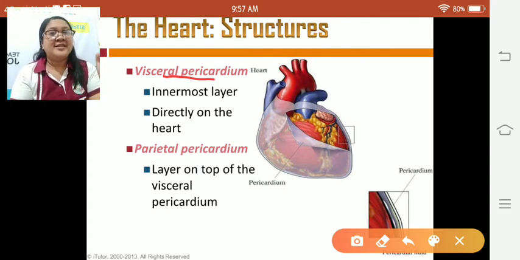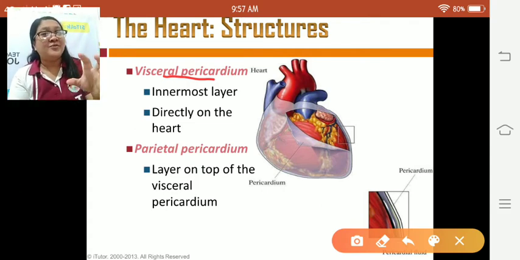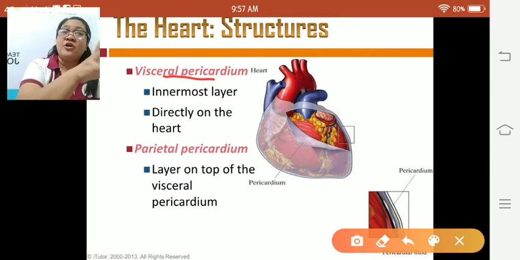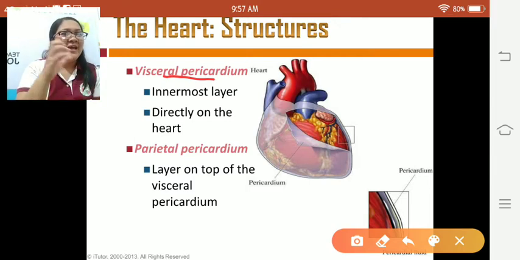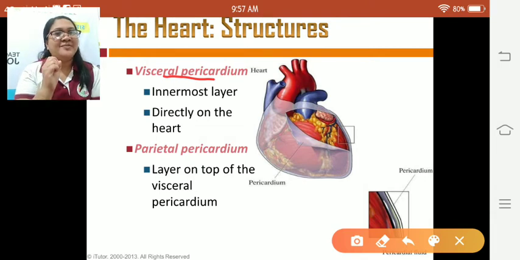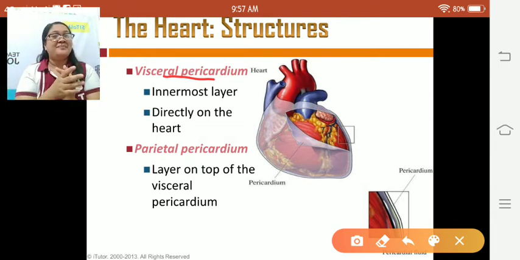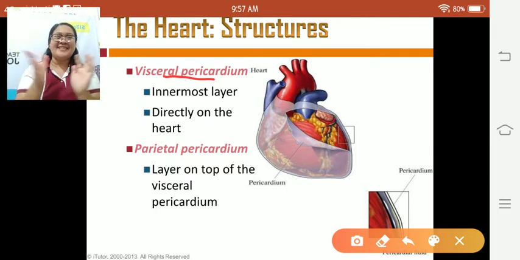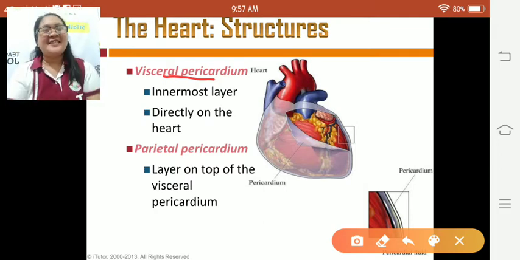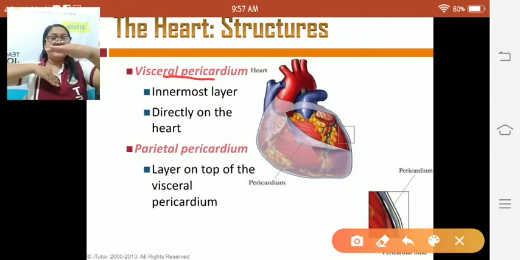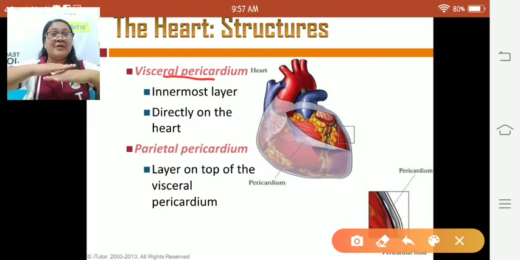In short, since the visceral pericardium is the innermost, it is directly onto the heart, close to the heart. On the contrary, the parietal pericardium is on top, the outside, a bit farther from the heart, because this layer is on top of the visceral pericardium. The visceral pericardium is attached to the heart as a covering, and the one on top is what we call the parietal pericardium.